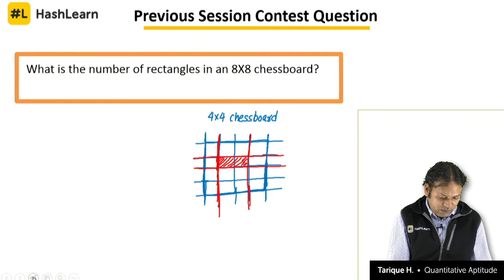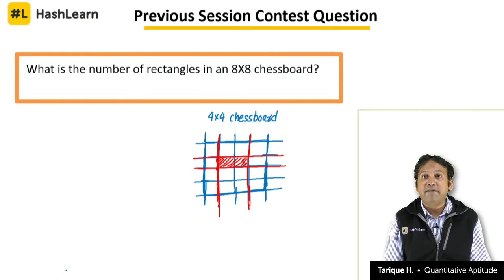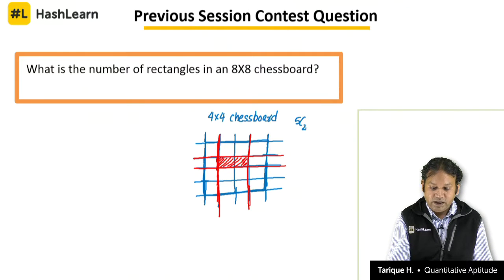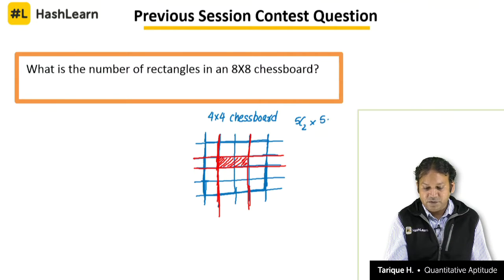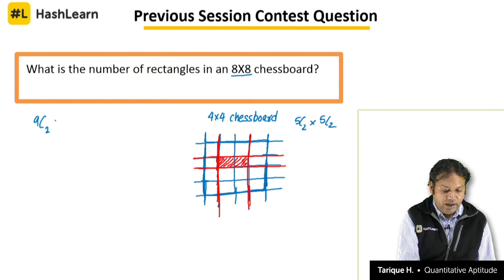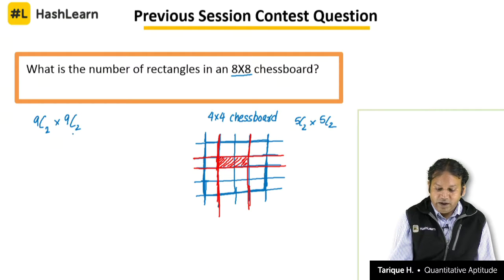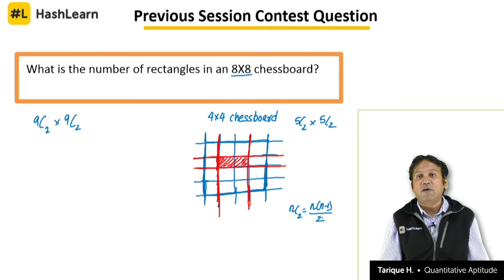That means this question boils down to understanding how many ways there are of selecting 2 vertical lines from 5 vertical lines, that is 5C2, into how many ways there are of selecting 2 horizontal lines from 5 horizontal lines, 5C2. So the answer for a 4 x 4 chessboard will be 5C2 into 5C2. That means the answer for an 8 x 8 chessboard should be 9C2 into 9C2. Now the nC2 formula I had given to you in the previous session, that is n into n minus 1 by 2. We can use the combination formula also, but if you know this formula it will be easier for you.